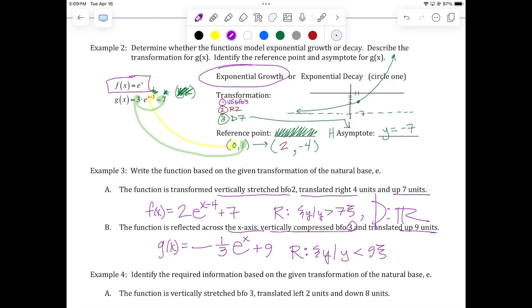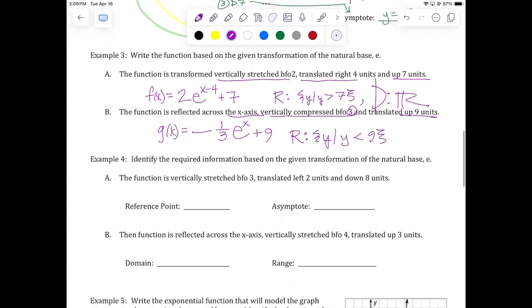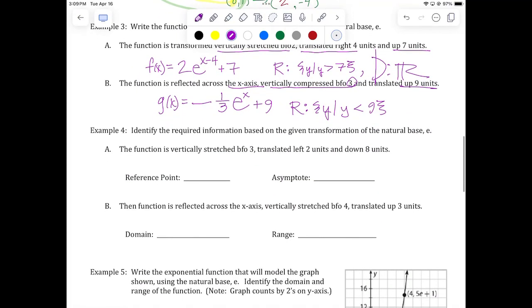That makes sense. All right, example 4. Identify the required information. A function is vertically stretched by a factor of 3, left 2, down 8. We want to know where the reference point goes, and we want to know where the asymptote goes. I'm going to go ahead and write the equation here just to get extra practice. So it's going to be f of x equals vertically stretched by a factor of 3 means a 3 out front. Left 2 units means it's x plus 2. And then down 8 is going to be minus 8 on the ground floor. So for the reference point, I'm not going to try and squeeze it in there. I'm going to do it underneath.